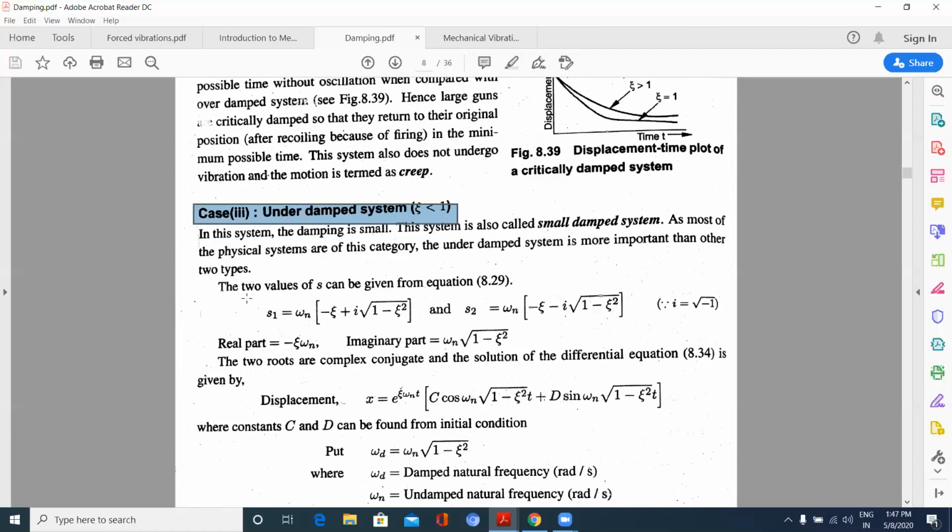So here the two values of S, that is S1 and S2, are omega n times minus zeta plus or minus i under root 1 minus zeta square, where zeta is less than 1. The real part is minus zeta omega n, and the imaginary part is omega n under root 1 minus zeta square. Okay, now